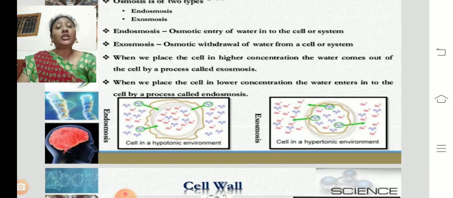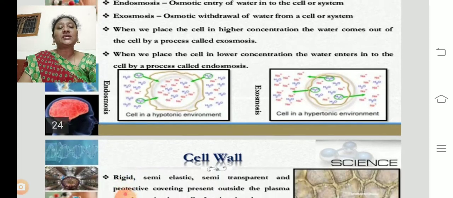Whereas when the molecules are traveling out of the cell, in case of exosmosis, the cell loses its weight and shrinks. It shrivels, or is in a shrunken condition. So when endosmosis takes place, the cell will be swollen due to the entry of molecules into the cell. When exosmosis takes place, due to the exit of materials out of the cell, it will be shrunken and lose its size.